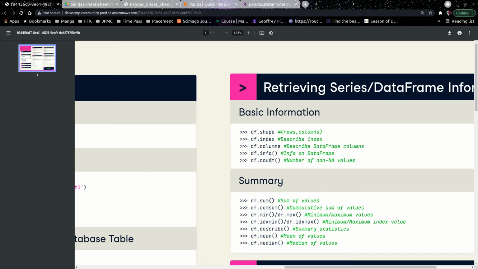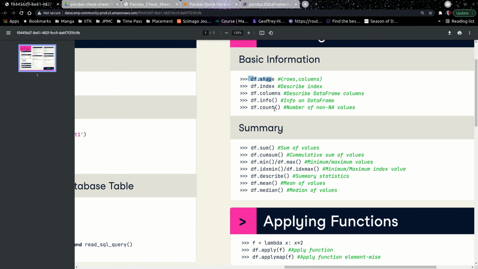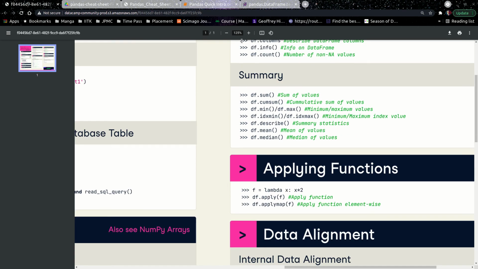Now df.columns, right? When you are working with df.columns, it just gives you the names of all the columns present. df.info gives you the info on the data frame. df.count gives you the number of non-NA values. So this is very important to use. These three are used a lot when you are working with data frames, right? I'll try to give you a quick outlook after this on how they are being used.